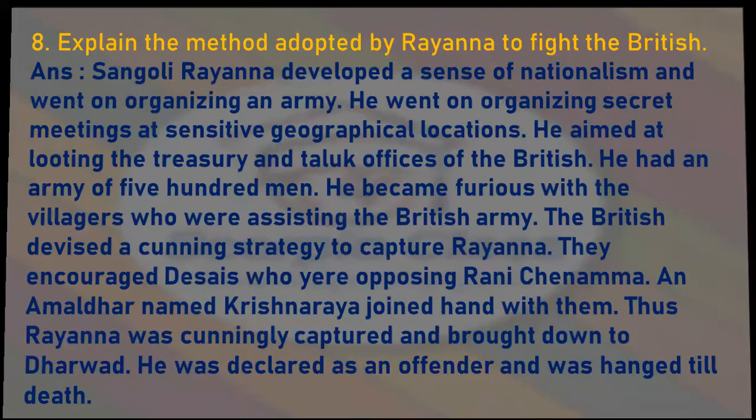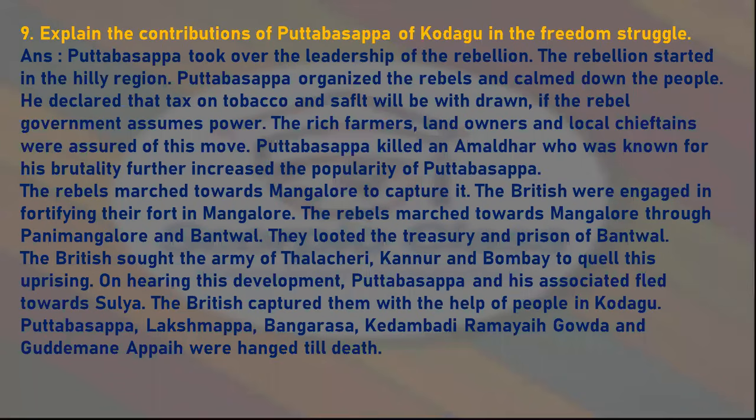Next question. Explain the contributions of Puttabasappa of Kodagu in the freedom struggle. Answer. Puttabasappa took over the leadership of the rebellion. The rebellion started in the hilly region. Puttabasappa organized the rebels and calmed down the people.